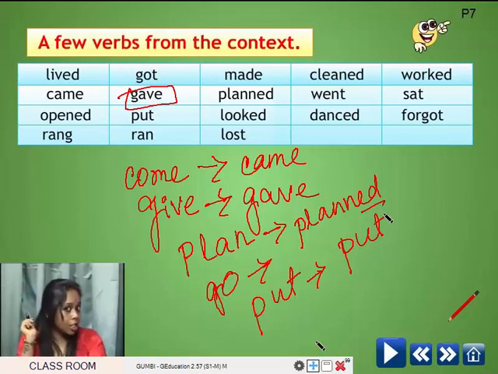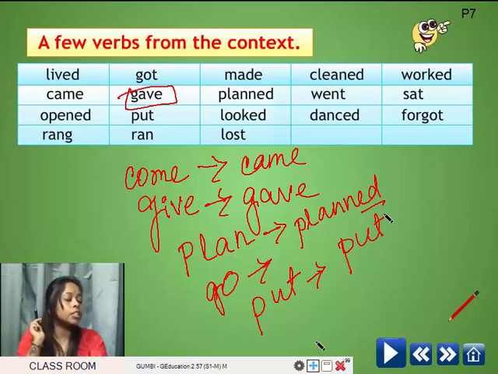Then forget. Forgot, it is given forgot. So the present form of this word is forget. Is it a regular verb? No, ma'am. It's an irregular verb. And then rang, the present form is ring, R-I-N-G. Is it regular? No, ma'am. Irregular verb. Because it is not taking any ed or d in its past form.